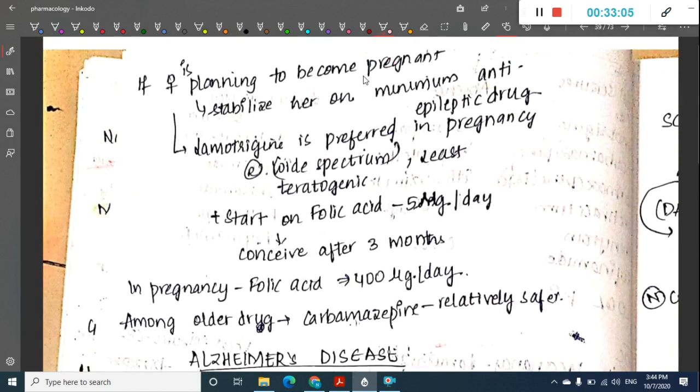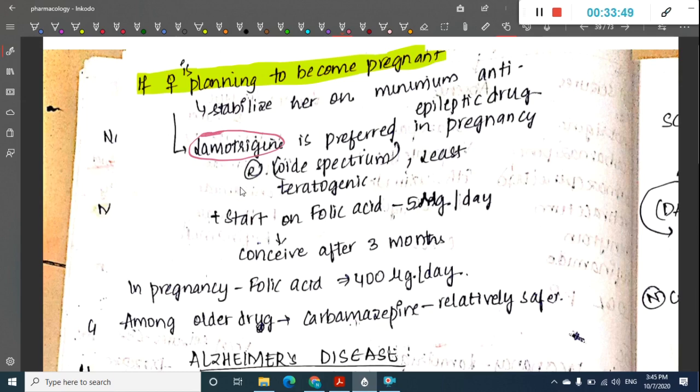Then think that the patient is not pregnant, but is planning to become pregnant. If the female is planning to become pregnant in the future, then you can change the anti-epileptic drug and stabilize her on the best possible anti-epileptic drug which has the least teratogenicity. I have already told you the anti-epileptic drug with the least teratogenicity, that is lamotrigine. So lamotrigine is preferred in pregnancy because it has the least teratogenic effect. And remember, this change should only be done in a woman who wants to become pregnant in the future, not now.